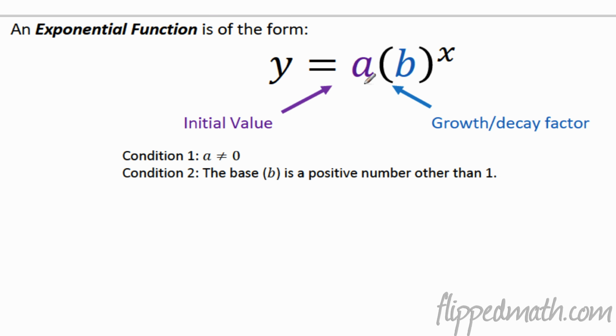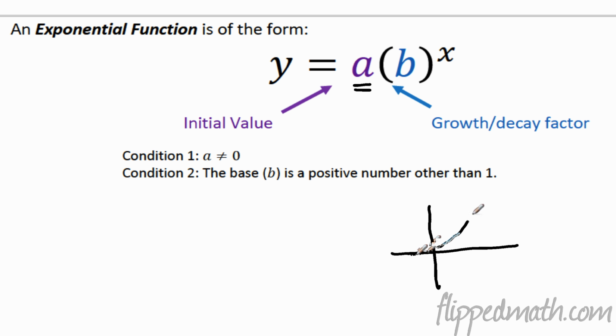So that brings us to the general form of an exponential equation here. You can see that we have what's called the initial value. We're calling that A, and then a growth or decay factor. So if this B right here, the base, if that is greater than 1, then when you change x, you're going to multiply by a factor that's greater than 1, which makes your function huge. That's why it's called growth.